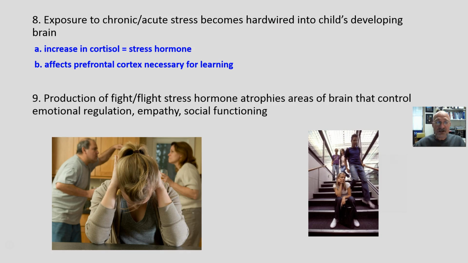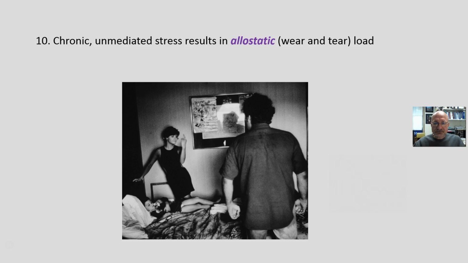Exposure to chronic and acute stress becomes hardwired into the developing brain. There's an increase in cortisol, which is the stress hormone, which affects the prefrontal cortex necessary for learning. This is a production of the fight or flight stress hormone, and that atrophies areas of the brain that control emotional regulation, empathy, and social functioning. So we have a physiological stress effect on the brain in response to things going on around us.